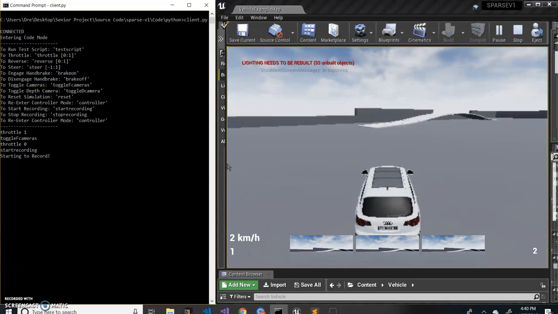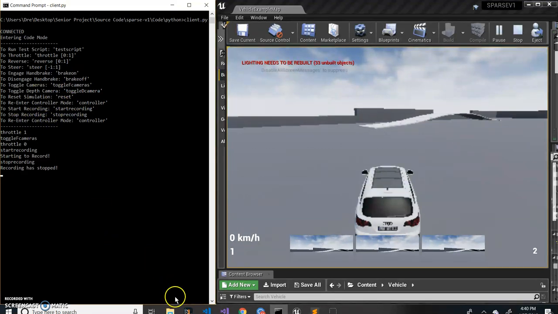Now, by default, this would just go forever. And to stop recording, you would just give in a command, stop recording. And here you can see that you have more commands such as reverse, steer, engage hard handbrake, disengage handbrake, toggle cameras, toggle depth camera, reset simulation, to go into controller mode, and yeah, that's it.